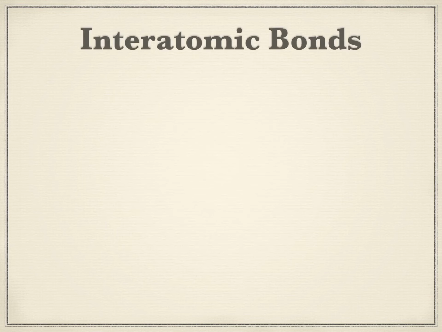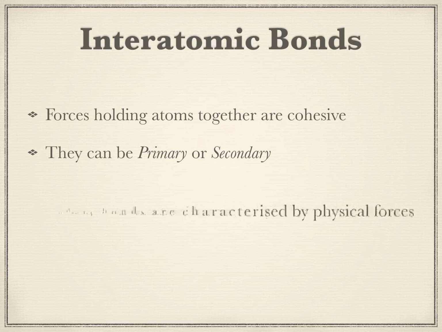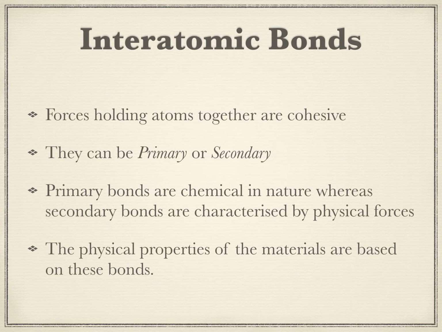What are interatomic bonds? Now the forces that hold atoms together are called interatomic bonds. There are basically two types of bonds. The first is called the primary bond and the second can be called a secondary bond. The primary bonds are generally chemical in nature, while the secondary bonds are characterized by physical forces. The physical properties of materials are based on these bonds.